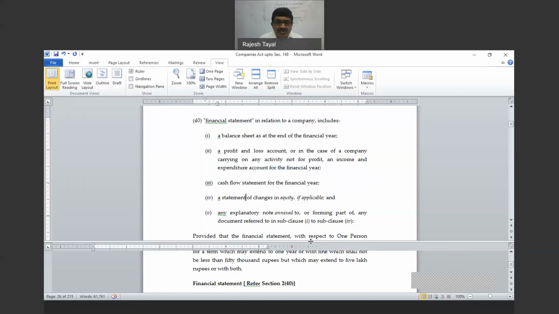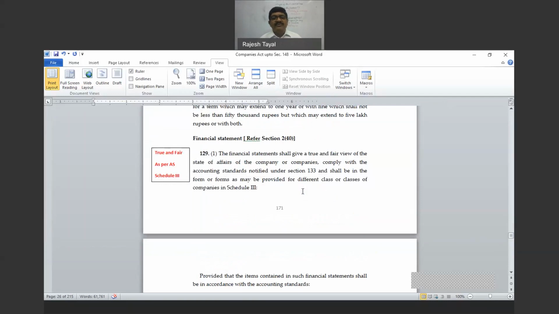So unless you know the definition of the term, reading the provisions will not make you any smarter. So understand every word in law, then only you will have a command over the subject. And as a good company secretary, every word of law should be very, very clear to you.